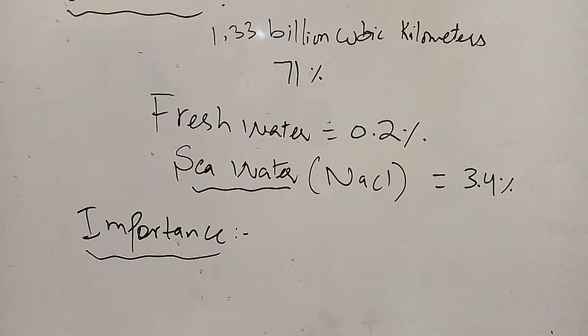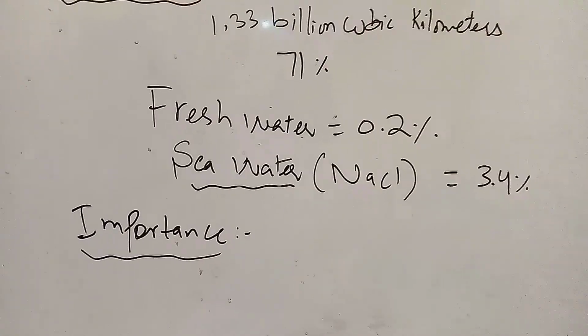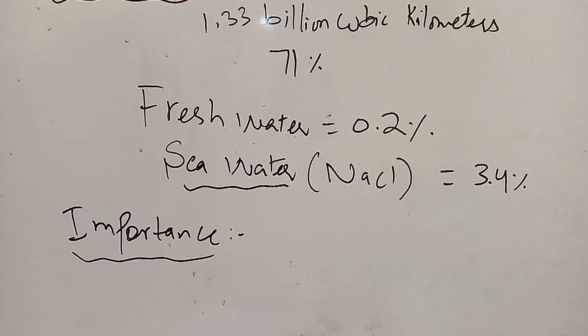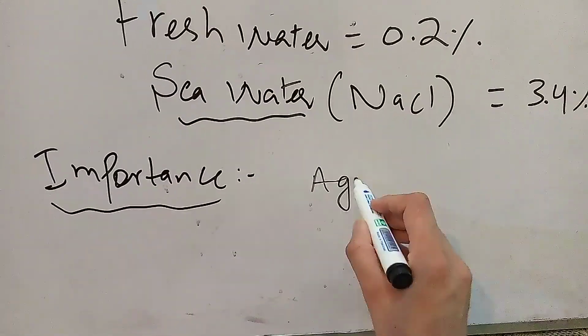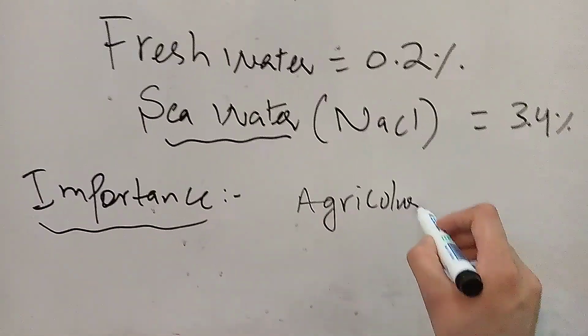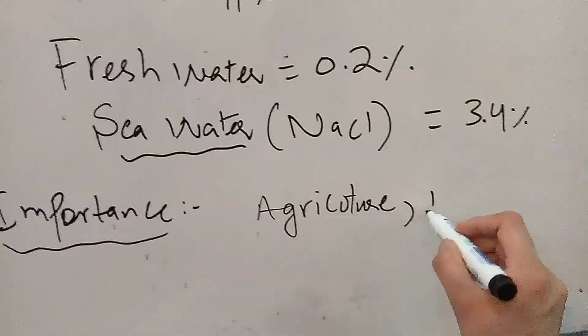Water provides the means of transportation. Farmers need a large amount of water for their fields, so water has great importance in agriculture, as well as in industries.